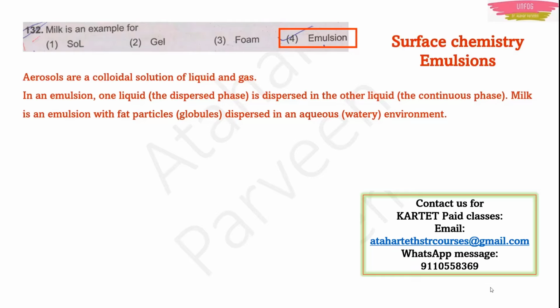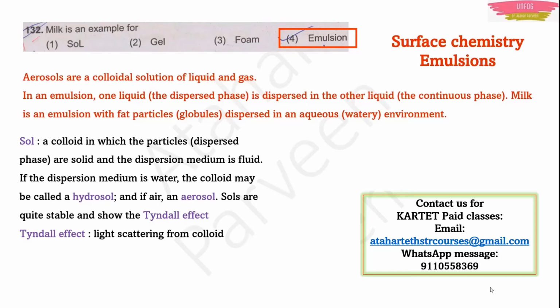In milk, what all are involved together? The milk particles and water, right? That is an emulsion, with fat globules dispersed in an aqueous, watery environment. That's why milk is an emulsion. Some more information I'll give with a few examples.